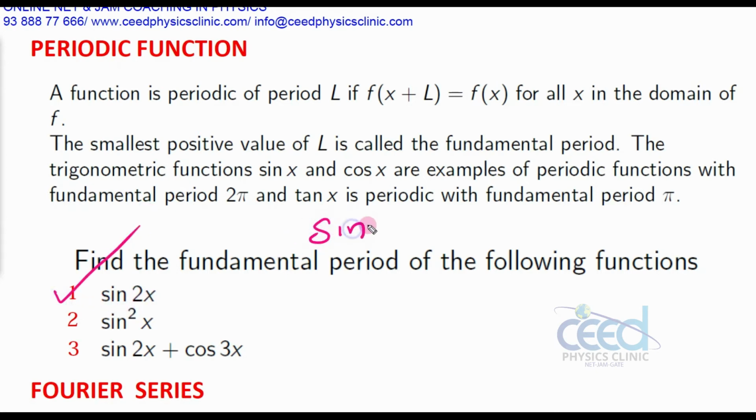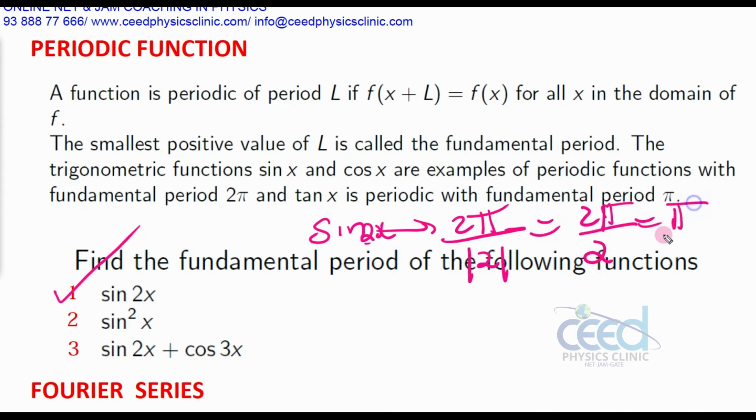A sine function has a time period of 2 pi, and here we have 2x, so you have to divide with mod a, that is mod 2. Mod 2 is 2, that is 2 pi by 2, which is equal to pi. So this is the time period pi. Now what is the time period of sin square x?